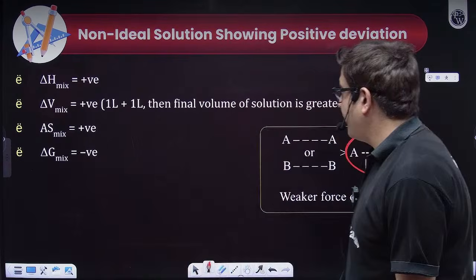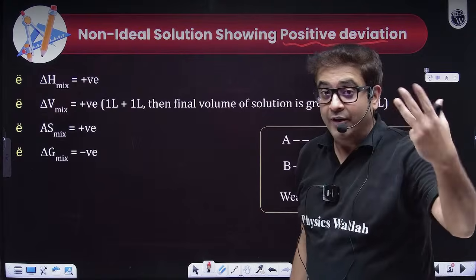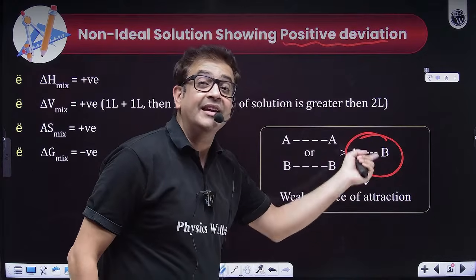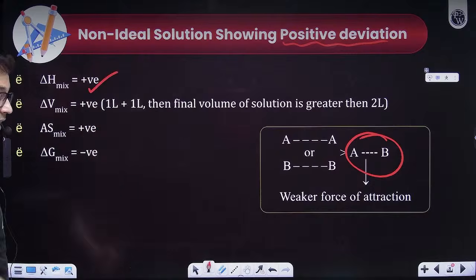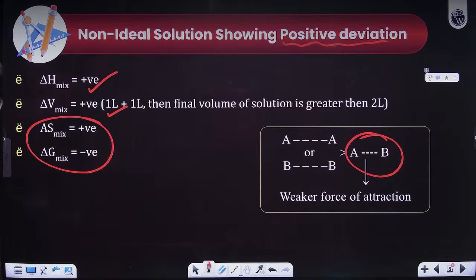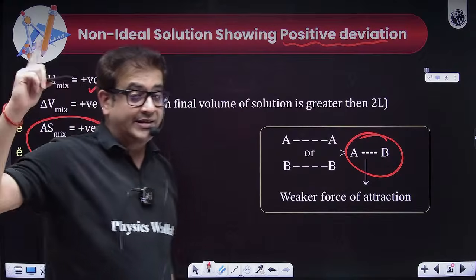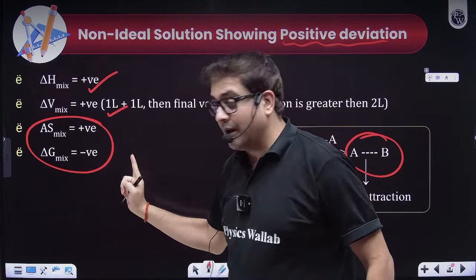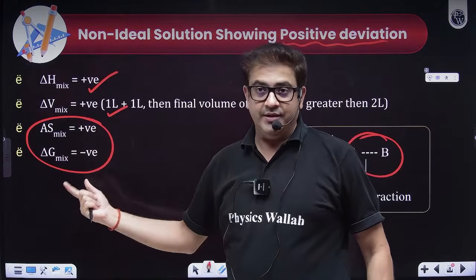Okay, chalo, moving forward. Now, non-ideal solution showing positive deviation. When will you show positive deviation? When you have more pressure. Why are you having more pressure? Because the interaction between A and B is weaker than A-A and B-B. Then during positive deviation, delta H will also be positive, and delta V mixing will also be positive. These thermodynamic variables remain the same: entropy will increase and Gibbs free energy will decrease, just like an ideal solution, because on mixing these two always behave this way. I hope everybody is clear.